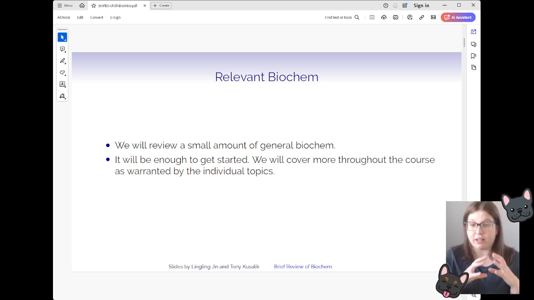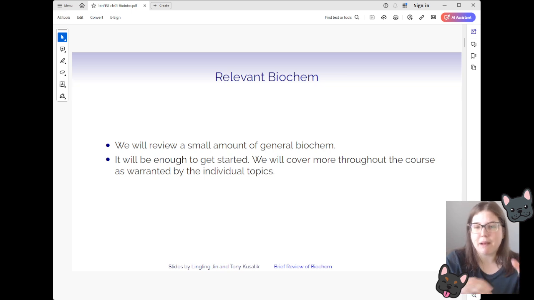We're just going to start off with a small section of it that we need for the initial bioinformatics things that we'll be learning. And then as we ramp up with more advanced bioinformatics things, we'll be peppering in some different kinds of biochem that are relevant for those. So this is just really going to go over cells, DNA, RNA, proteins, and the central dogma, that kind of thing. So if you feel really comfortable with this, you might be able to zoom it up to 2x speed and get through it really quickly. But if you would love the refresher, that's what I'm here for. And I am so passionate about this information, so I might actually talk a little bit too fast.